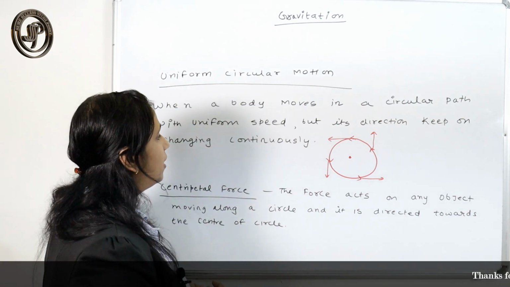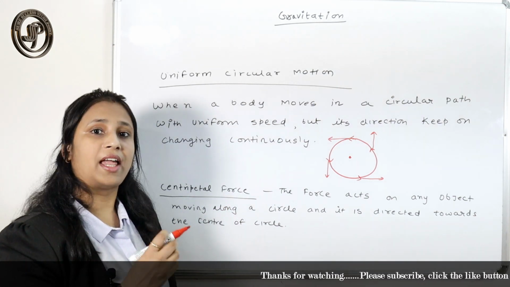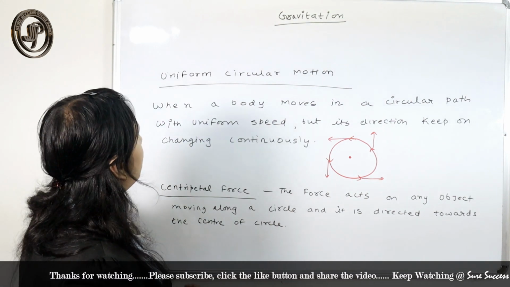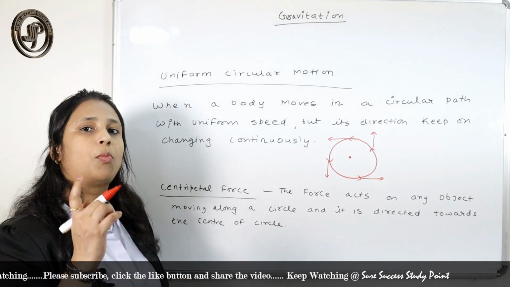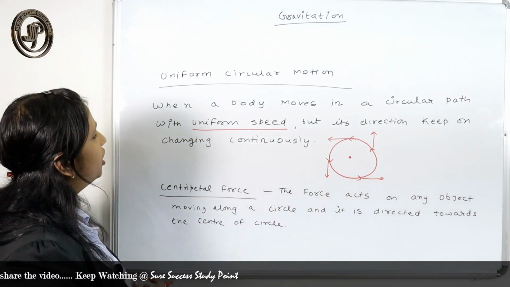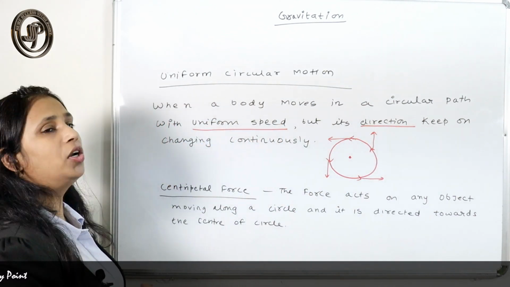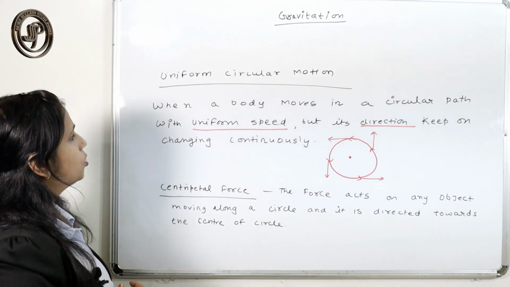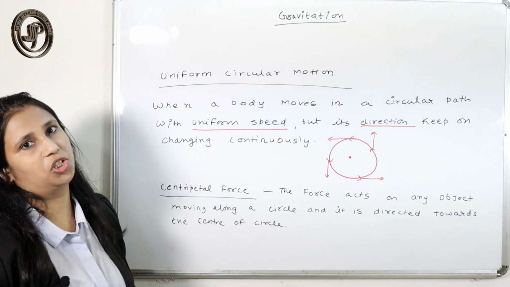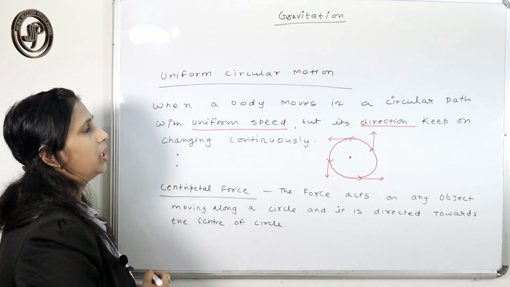So you can think that there is some external force that acts on the body and changes its direction. That type of motion in which the body moves in a circular path with uniform speed, but the direction changes, is called uniform circular motion. So a body moving in a circular path with uniform speed but continuously changing direction is in uniform circular motion.